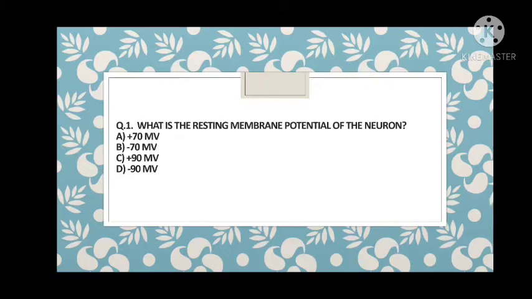answer. So guys, what about minus 90? Minus 90 is the resting membrane potential of some muscle, like cardiac muscle. And remember 3 values of the resting membrane potential: for cardiac muscle, for skeletal muscle, for neuron, and for SA node and Purkinje fibers. All these 4 are very important. Please remember all the action potentials of these 4. Like minus 90 is the value for cardiac muscle, and minus 40 to minus 60 is the range of the SA node. So guys, please remember all these 4.